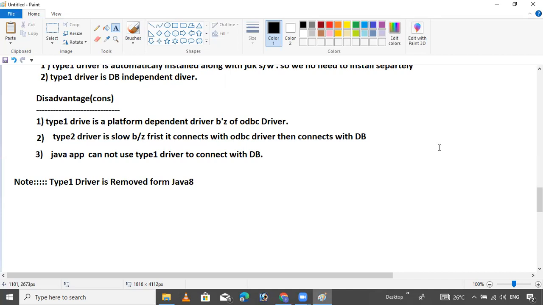I will discuss this when I introduce type 4 driver, because I'm working only with type 4 drivers. In my system, I'm also not using Java 8.